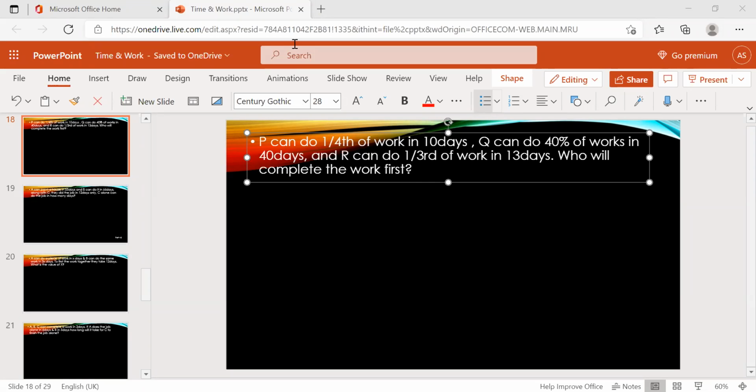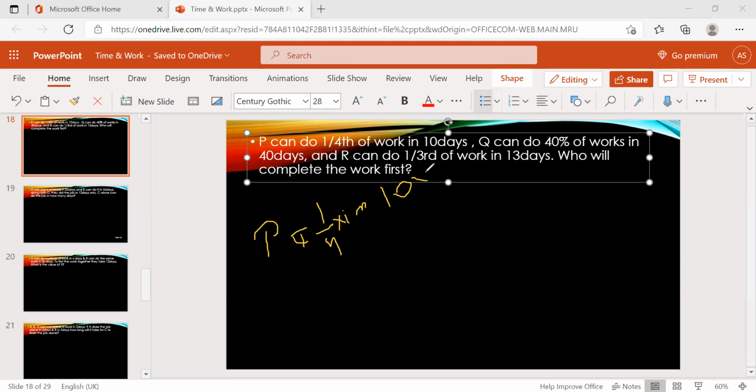First, P: how much work will he do in 10 days? 1 by 4th of the work in 10 days, that is nothing but 25%. 25% is 10 days. Now just see here, 1 by 4th into 4 will get 1, so the total work will be 1.